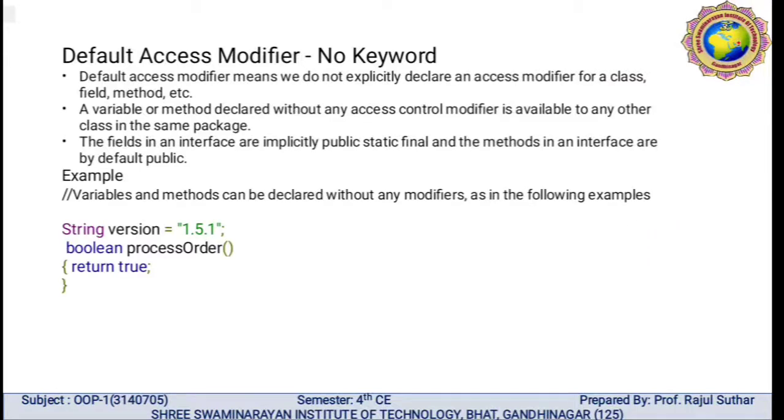Here is an example: variables and methods can be declared without any modifier. So in this program, string version is equal to 1.5.1. Here we are not using any access modifier, which means the default access modifier is used. Here the process order method contains the data type boolean, and it returns true.